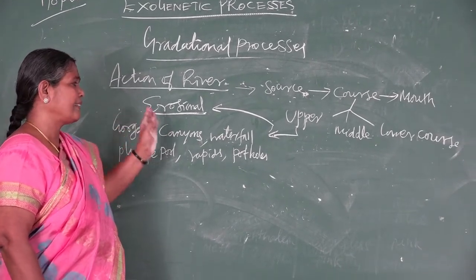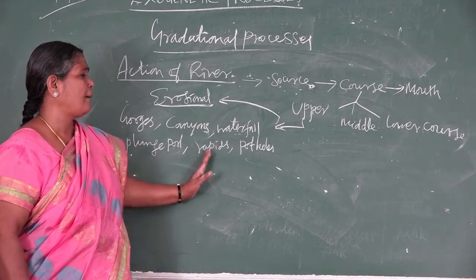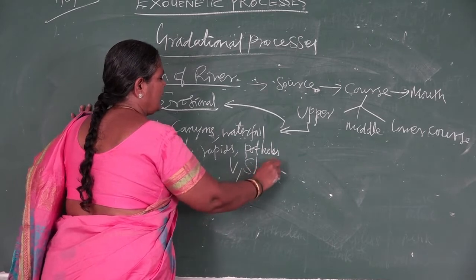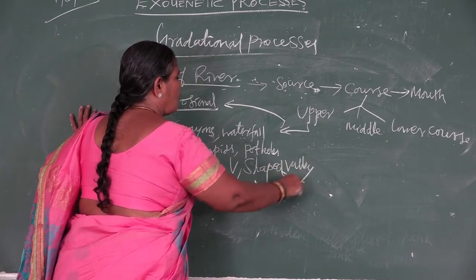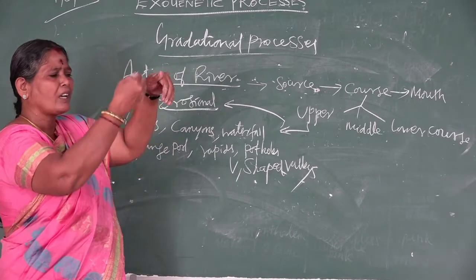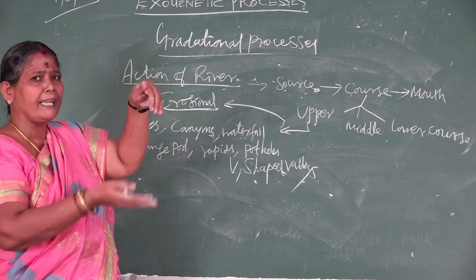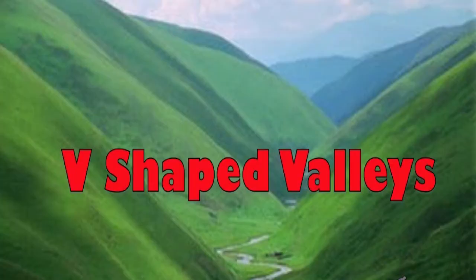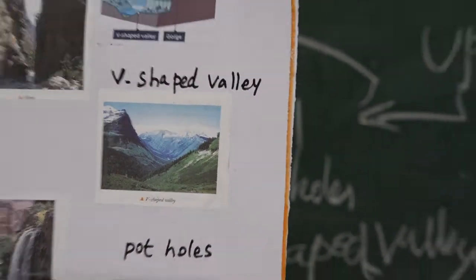We have gorges, canyons, waterfalls, plunge pools, rapids, potholes, including V-shaped valleys. V-shaped valleys are formed when erosional work on the hills keeps eroding deeply, further deep, and it develops into a V-shaped valley. So these are formed because of the erosional action of the river.